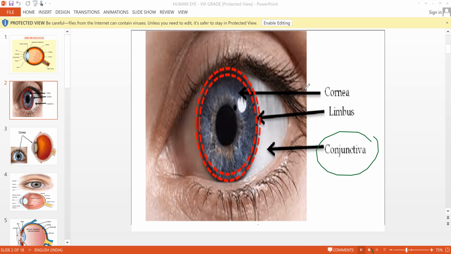In general, epithelial cells are the cells which are present on the surfaces of your body, or of your skin, of your blood vessels, or whatever it is. They are the cells which are present outermost on the surfaces. So this conjunctiva is a thin protective covering which is present outside the eye, and it is made up of epithelial cells.